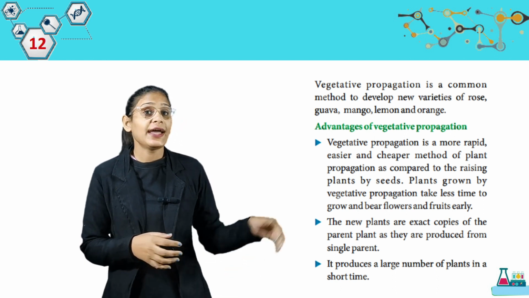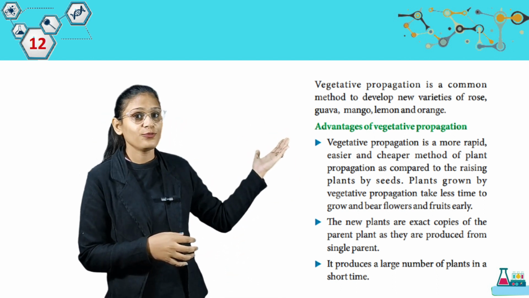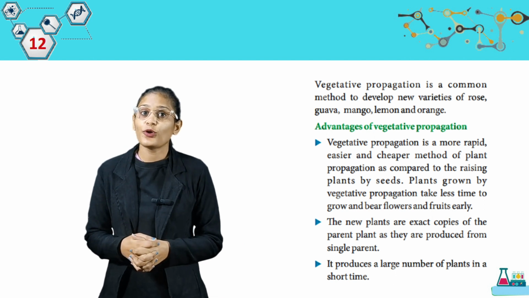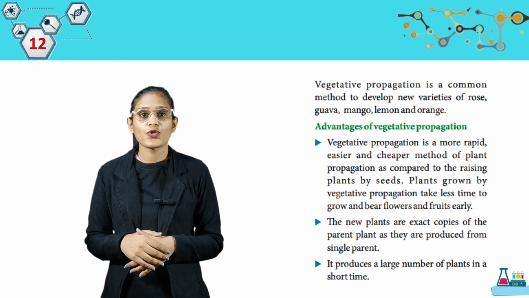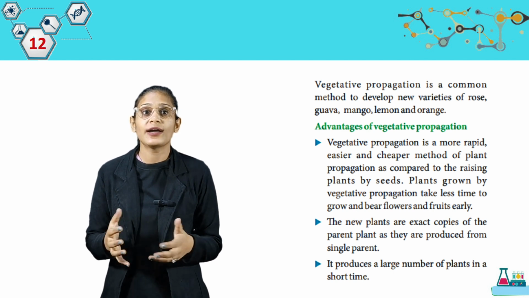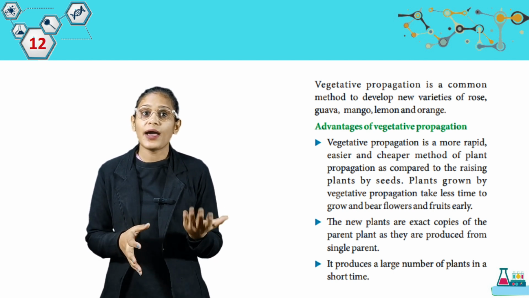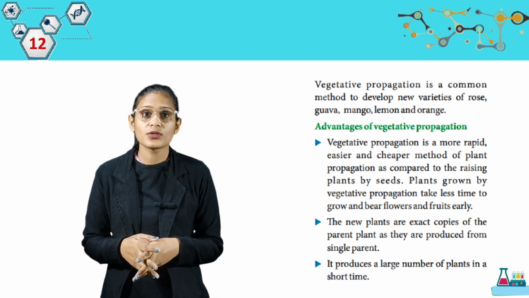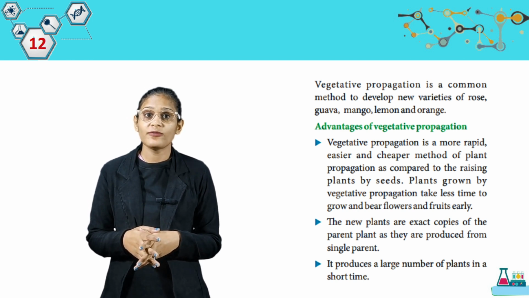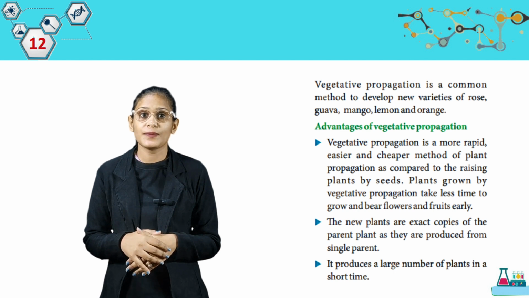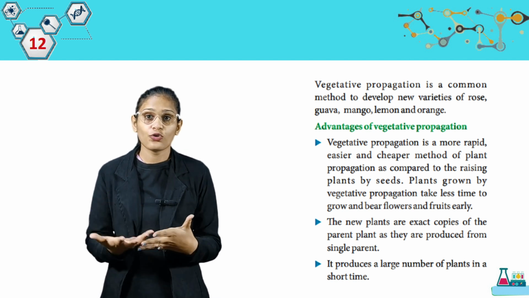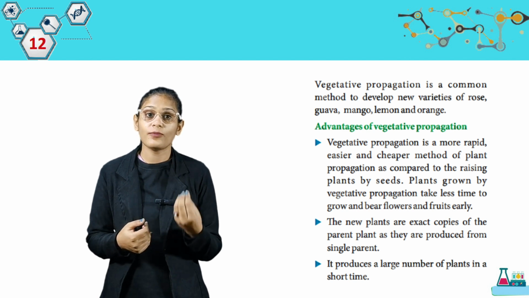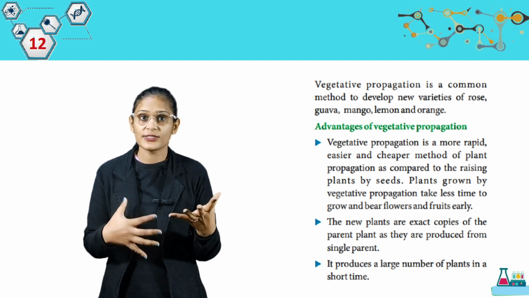Now we have advantages of vegetative propagation. Vegetative propagation is a more rapid, easier and cheaper method of plant propagation as compared to raising plants by seeds. Plants grown by vegetative propagation take less time to grow and bear flowers and fruits early. So students, ये easy way होता है और इससे जो हम प्लांट ग्रो करते हैं वो जल्दी जो है फ्रूट्स और फ्लावर्स को bear करते हैं.